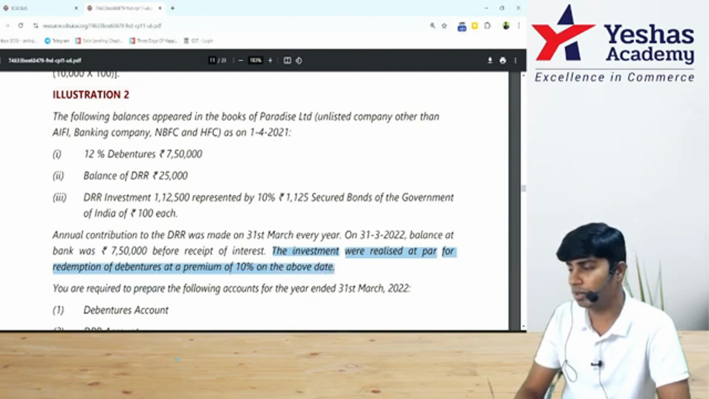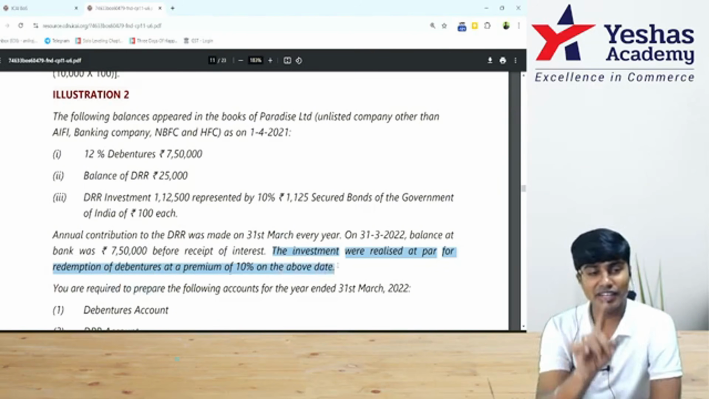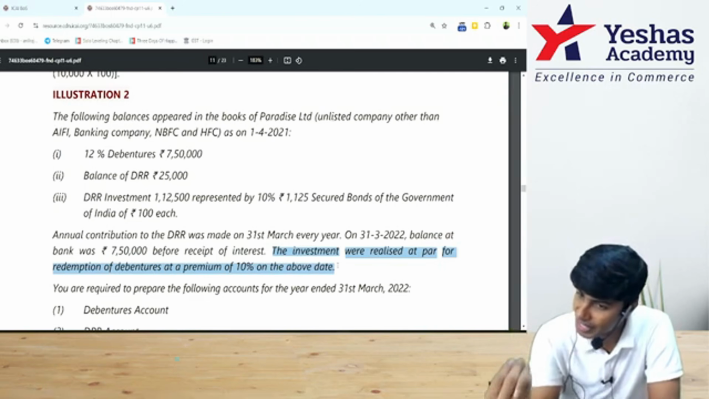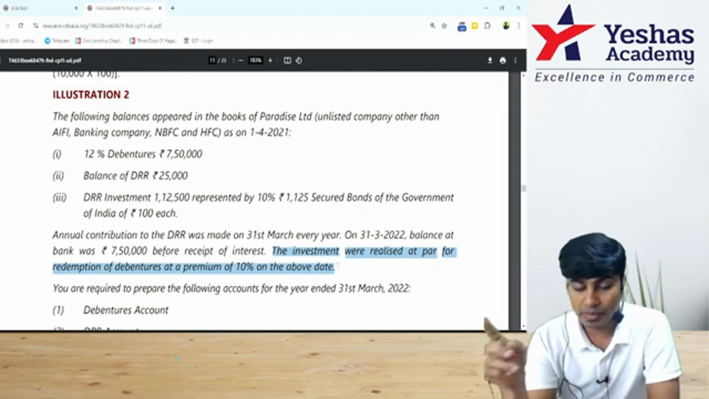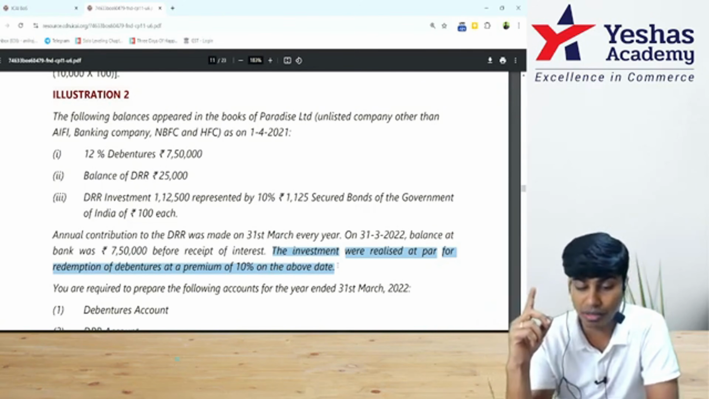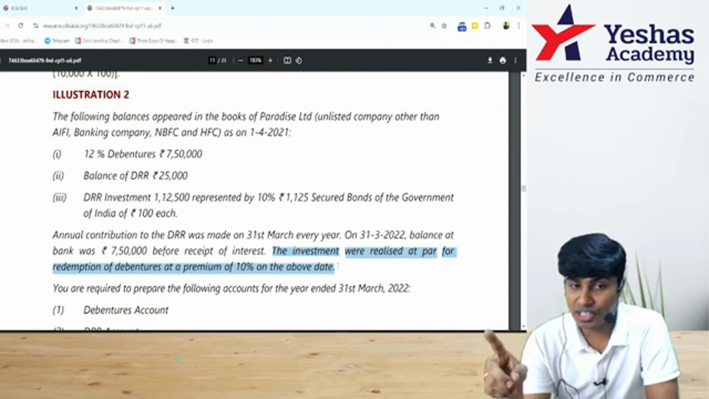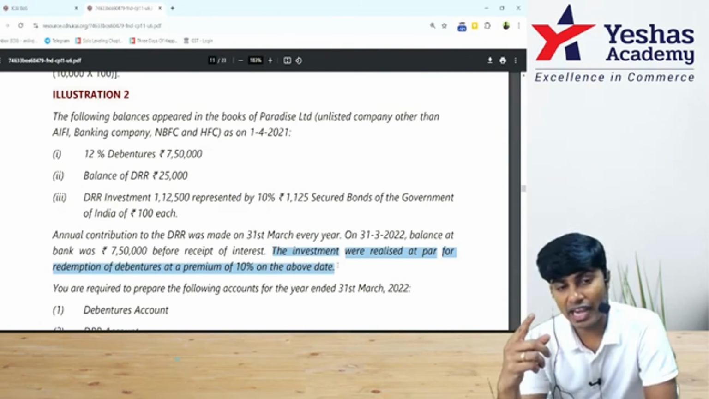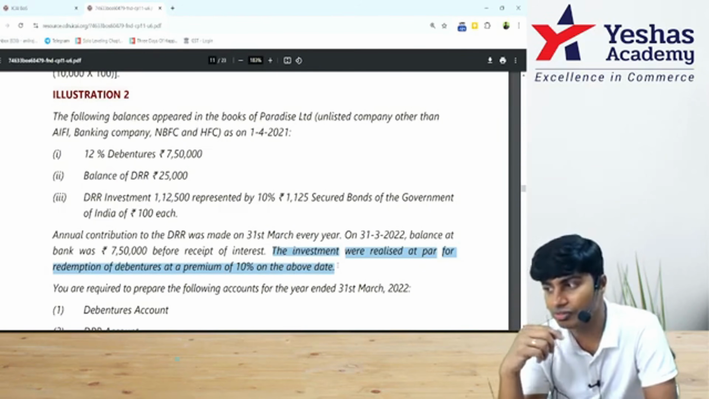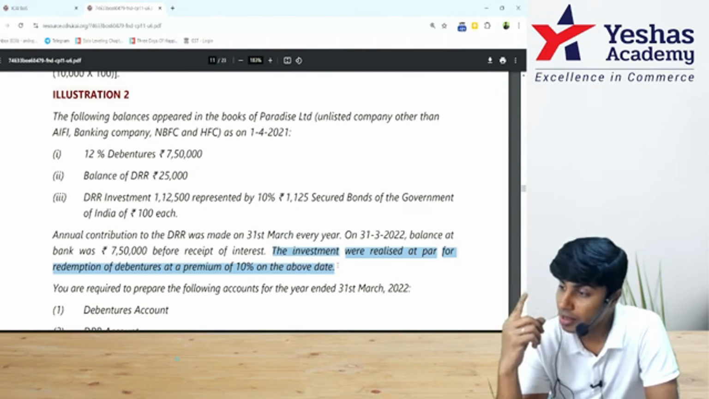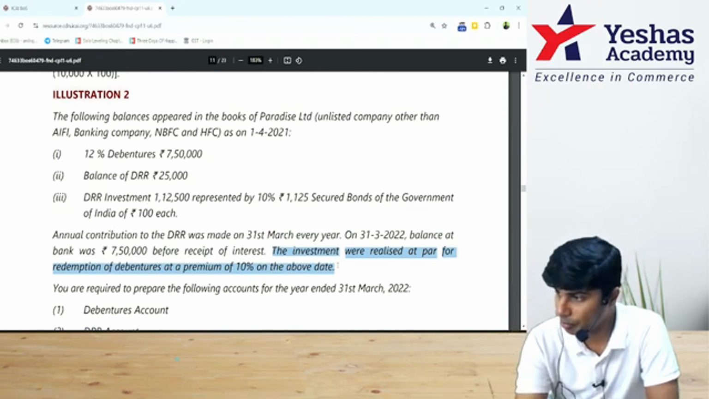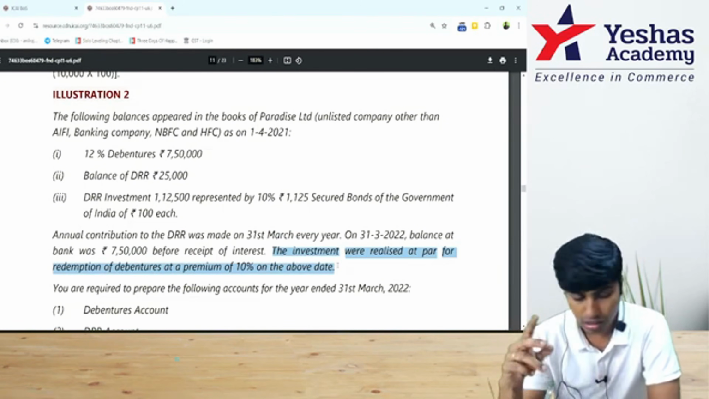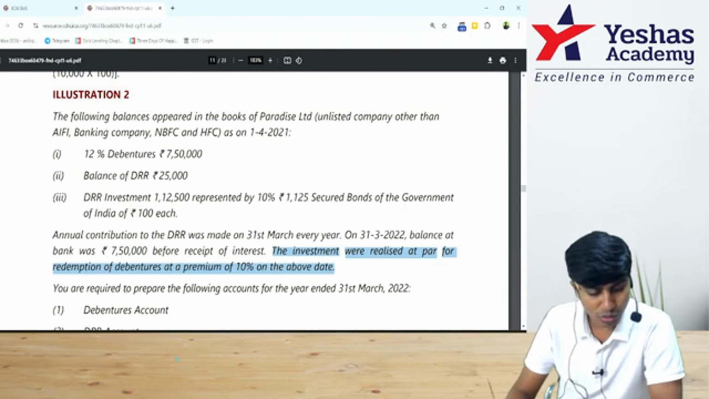Redemption of debentures is at premium. We will sell investments at par: 1,12,500 is par value, and we will sell at 1,12,500 only. But debentures will be redeemed at 10% premium. Debentures is 7,50,000. We will pay them 75,000 more than 7,50,000, meaning we will actually pay them 8,25,000. 7,50,000 nominal value plus 75,000 premium together make 8,25,000. After this, that's it. Question is over.